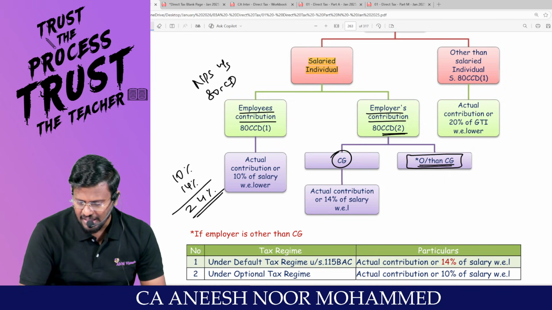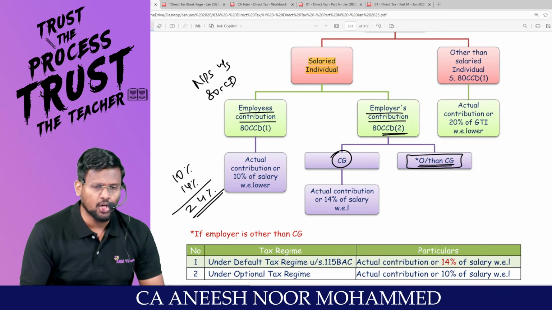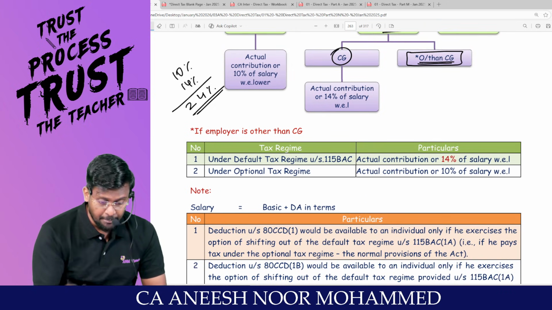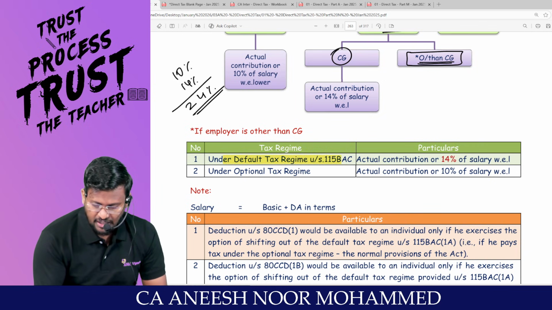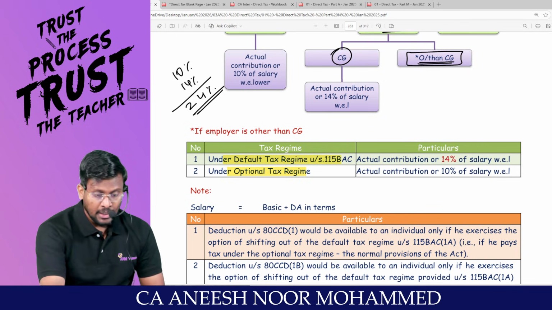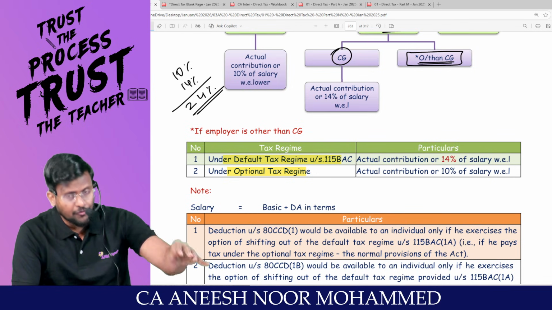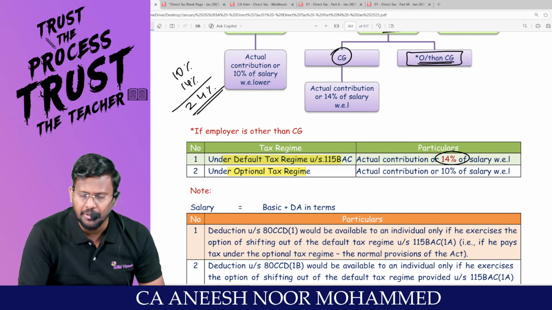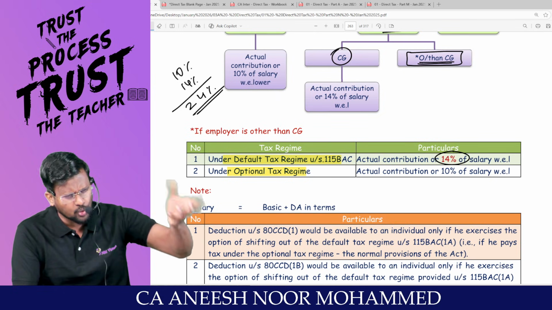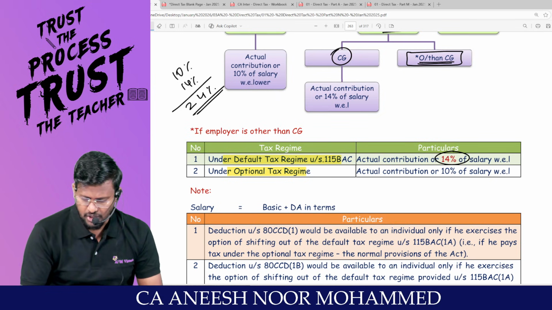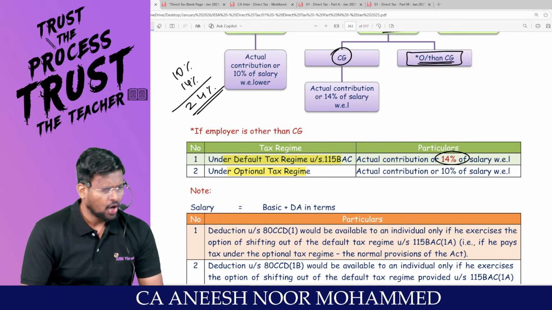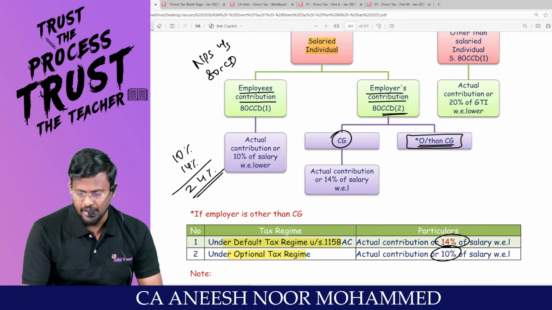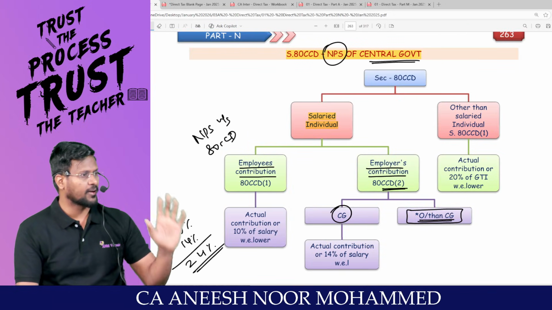Whereas if you are other than the central government employer, I am a normal employer. Hello, sir. Then you have to check whether the employee is going through the default tax regime or what. If he is going through the default tax regime, an employer can contribute up to how much percent of salary? 14% of salary, because the government wants people to travel through the default tax regime. Whereas if you are traveling through the optional tax regime, it should be actual contribution or 10% of salary, whichever is lower. Are you all really with me?